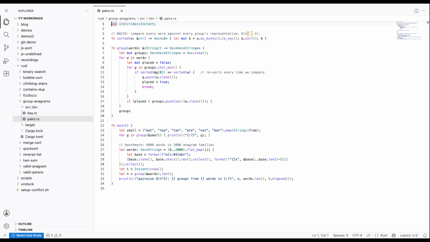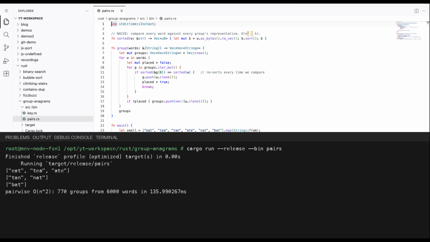Here it is. For each word, loop over the groups, sort both words' letters, compare. Notice we re-sort the same representative over and over, wasted work stacked on top of the n squared scan. On this small list, it gets the right groups, but on 6,000 words, it takes 150 milliseconds of pairwise scanning. Let's find the insight that kills all of it.